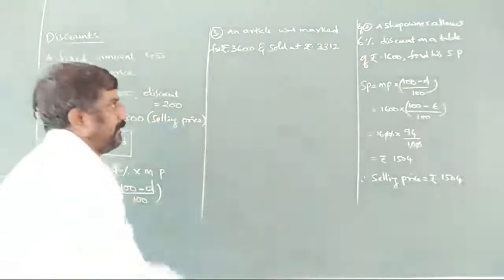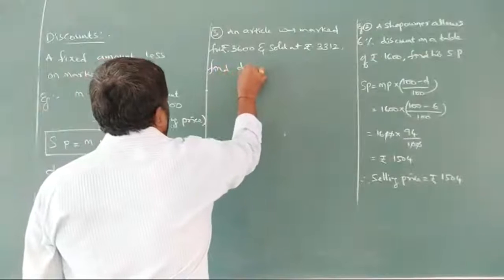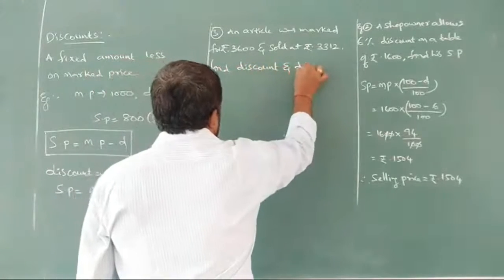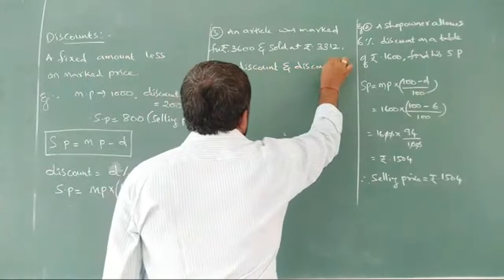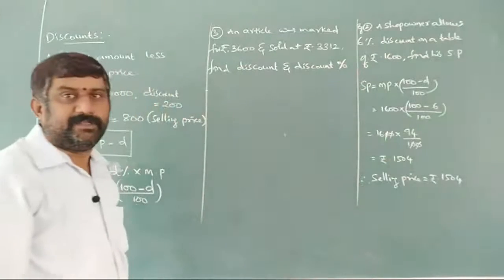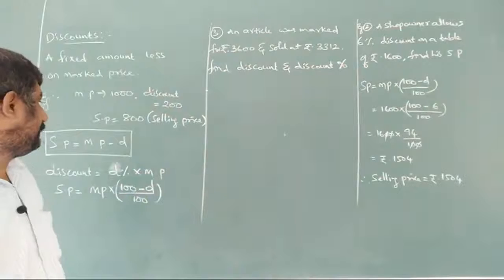Find the discount and discount percentage. Both we have to find, discount as well as discount percentage.